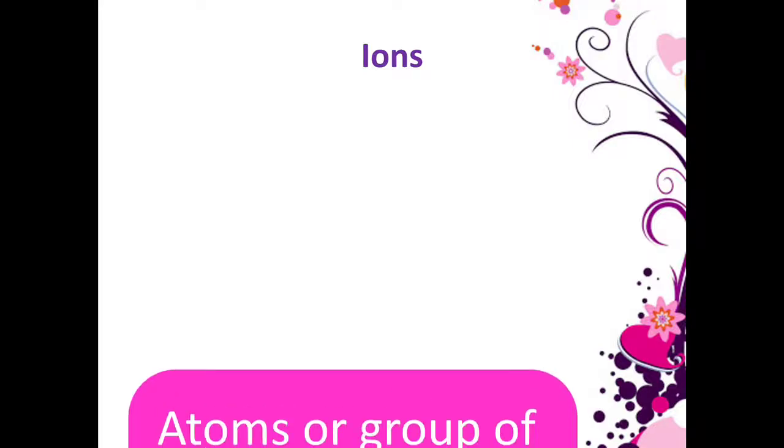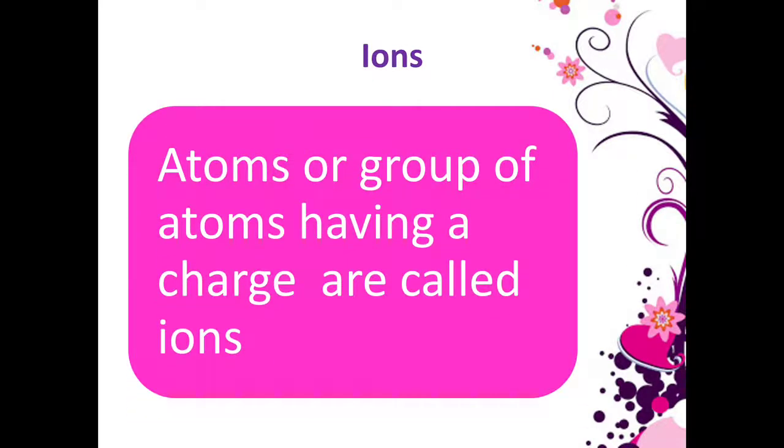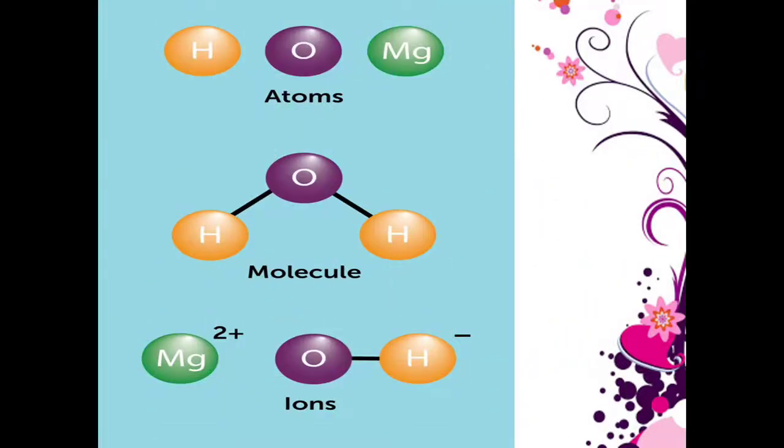Ions. Atoms or groups of atoms having a charge that may be positive or negative are called ions. These are the examples for atoms, molecules and ions.